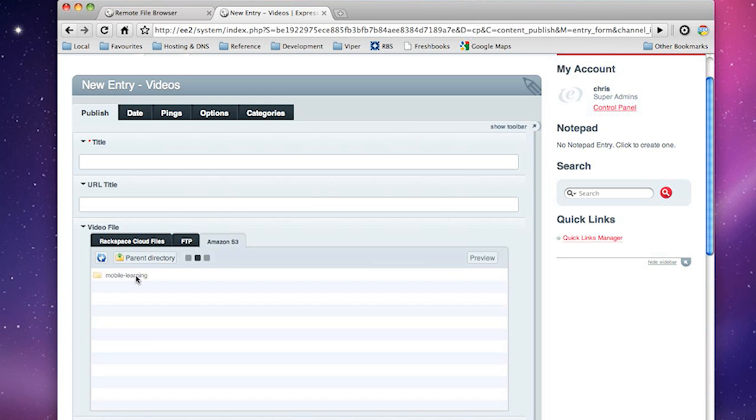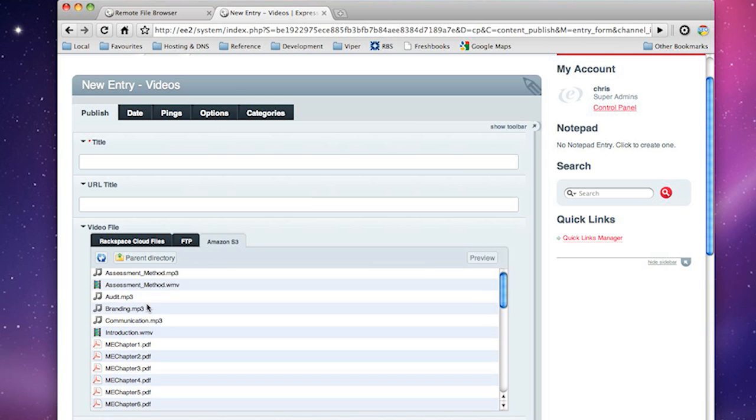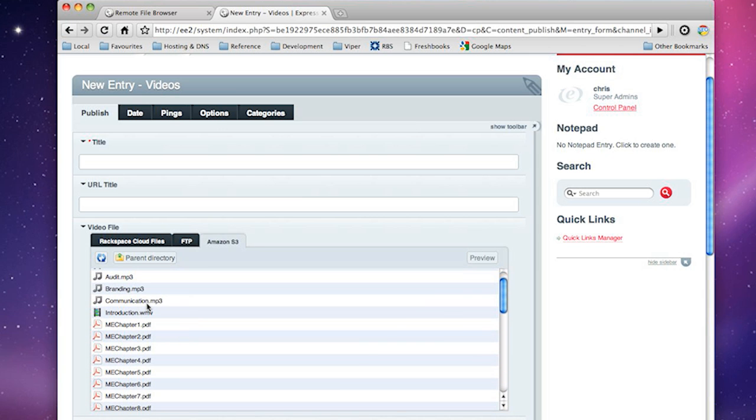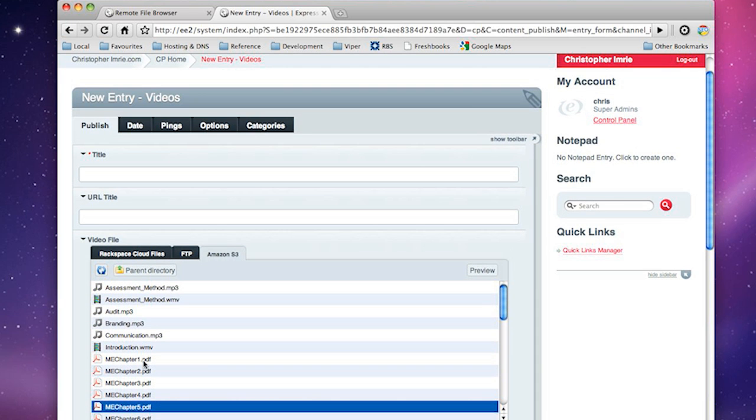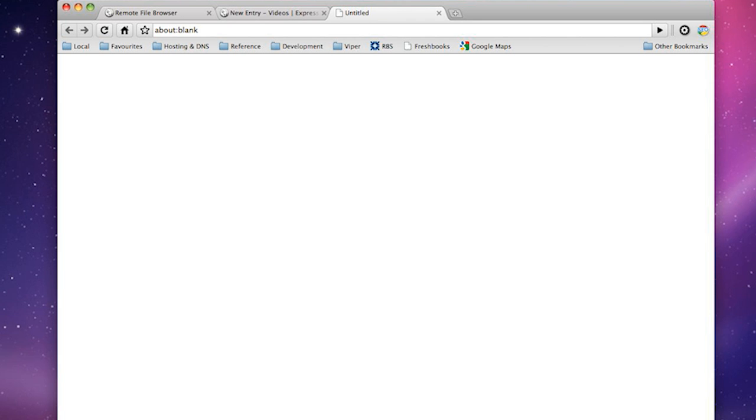You'll notice I can navigate all of these. They pretty much behave exactly the same way. It's just navigating file structure. We've got some file type icons that let you see what kind of file type this is. So for example, this will be a PDF. You'll see it'll start initiating download as soon as I do that.